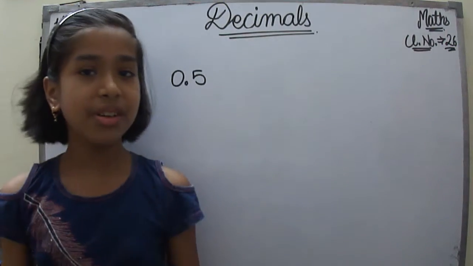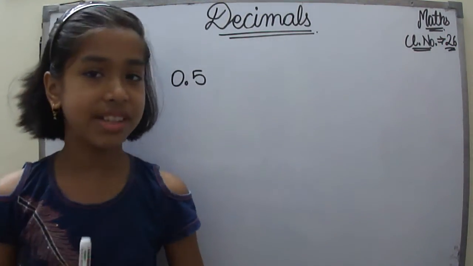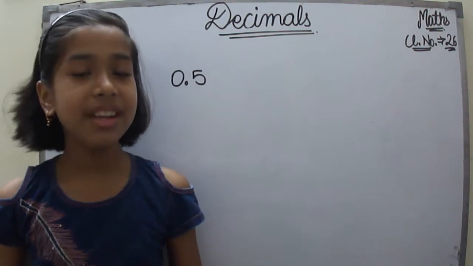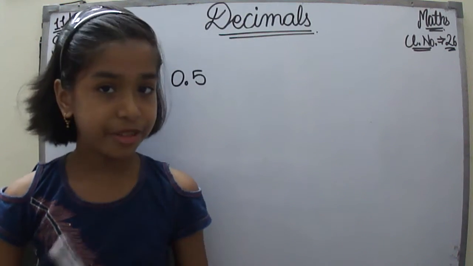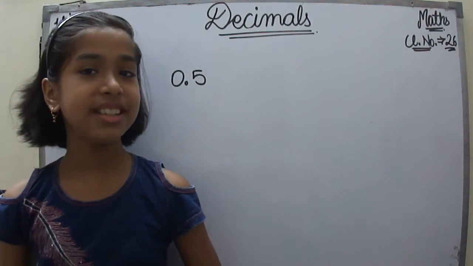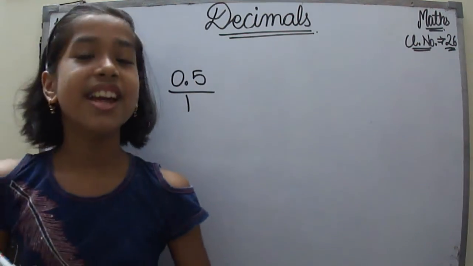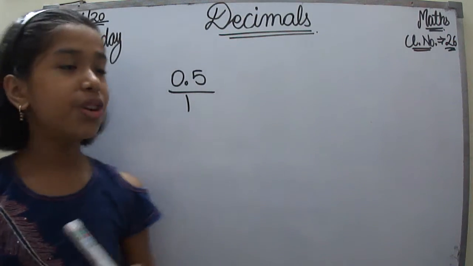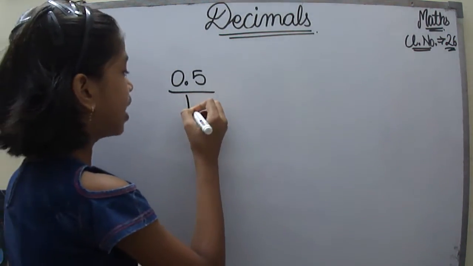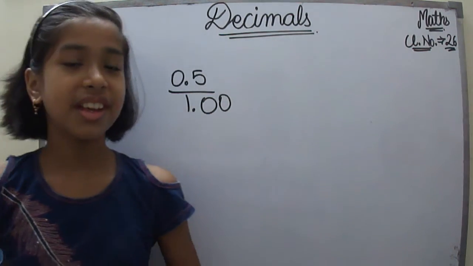Now what we are going to do here is write it as a fraction. How will you do that? Very simple. Any number divided by 1 is that number itself, and a fraction is just a division problem. Now how will you represent this? Something like this, right? As we all know, this 1 could also be thought of as 1.00 with an infinite number of zeros.